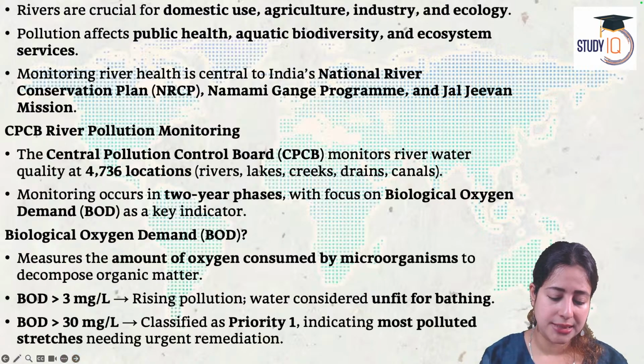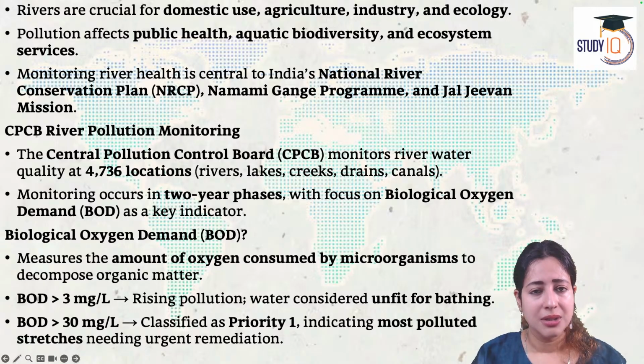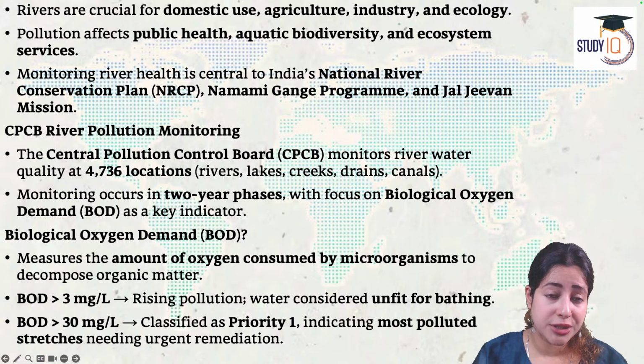So this report has now come and it says in India, rivers are extremely important not only for water, domestic use, agriculture, irrigation, industry, but also because the quality of water determines biodiversity and public health.